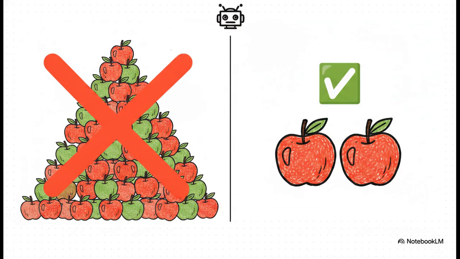Let's look at a concrete example from the source material. The prompt is super simple. Jackie has 10 apples. Adam has 8 apples. How many more apples does Jackie have than Adam? Okay, let's say our AI generates 2 candidate answers.